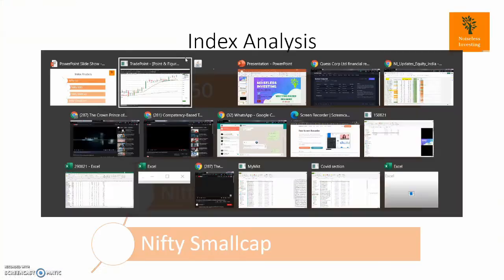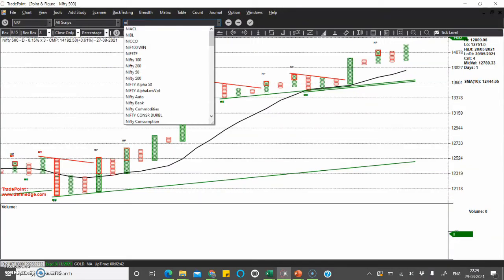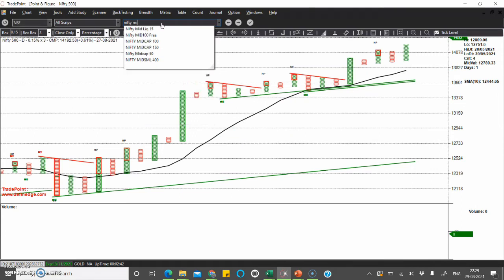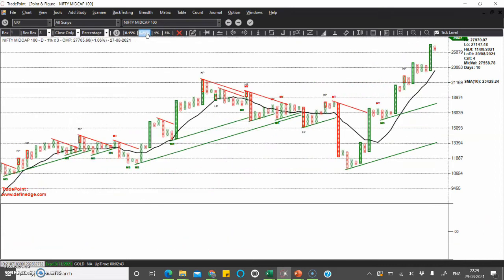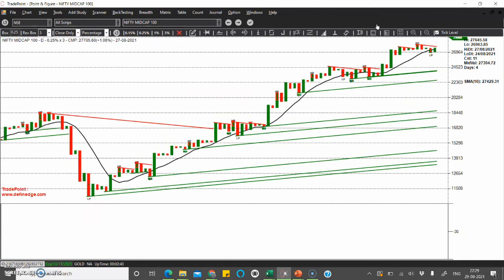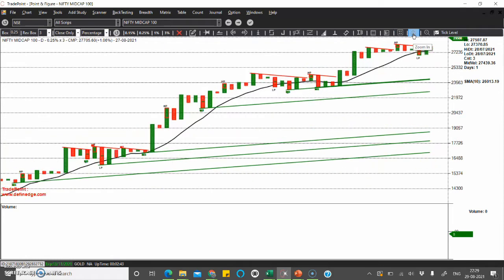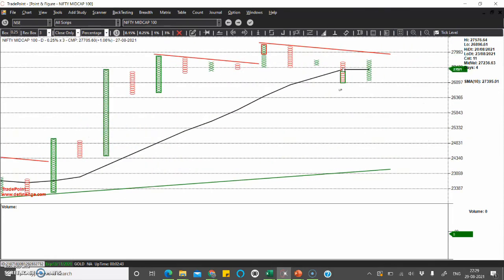Now let us go to the Nifty mid cap index, which will be interesting to see, as we all know that the Nifty mid cap and small cap space has been under pressure recently. So this is the 1% box size, which is showing that it is in correction. In 0.25 box size, last week we saw that it was here.